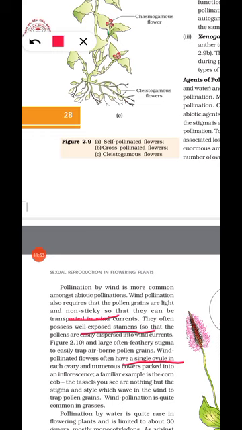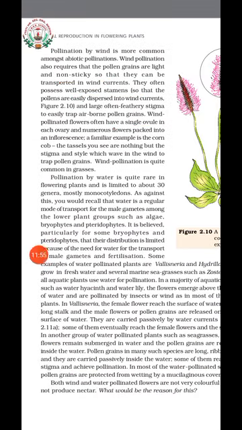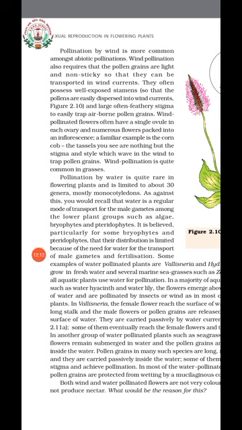Then next we have to study about the examples. Wind pollination you can see in grasses and in corn cobs. Maize you have seen, no? In that what you are seeing as hairs, the tassels, are actually the style and stigma, and these help in trapping the pollen grains which are brought by the wind.